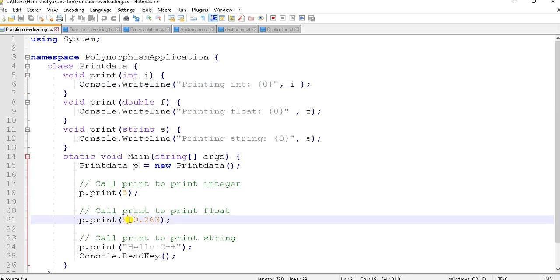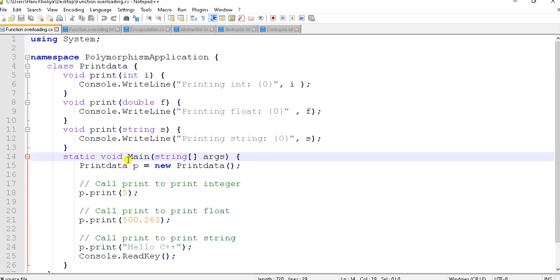In case it calls p.print with a double floating point value 500.263, the output will be printing float colon 500.263. Then p.print hello C++. In that case, if it calls this function at compile time, the output will be printing string hello C++.